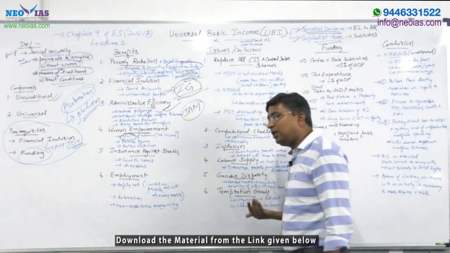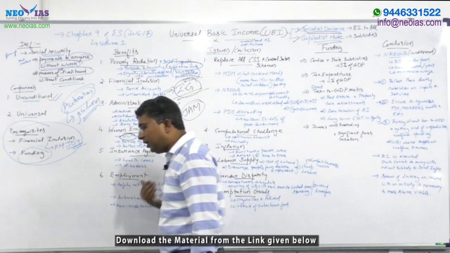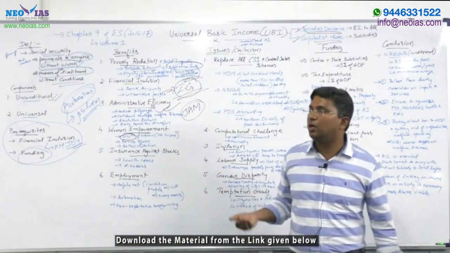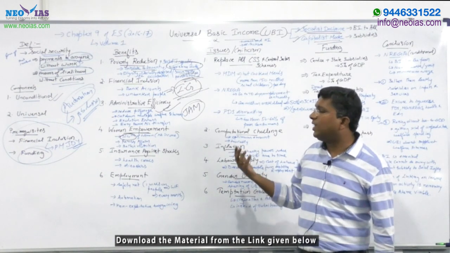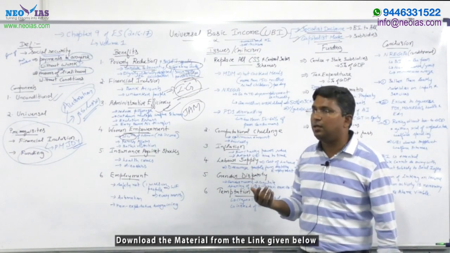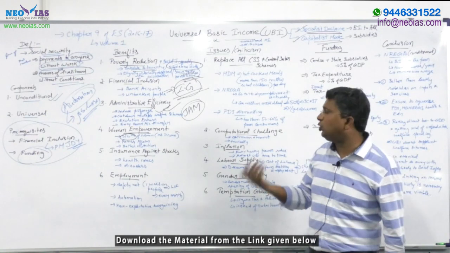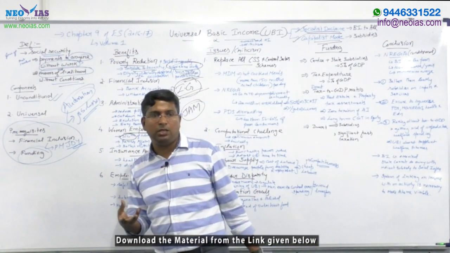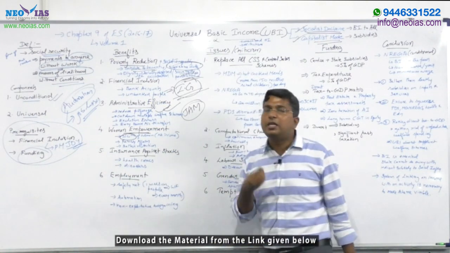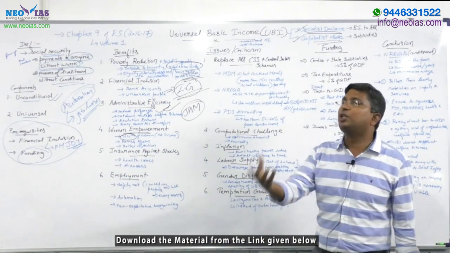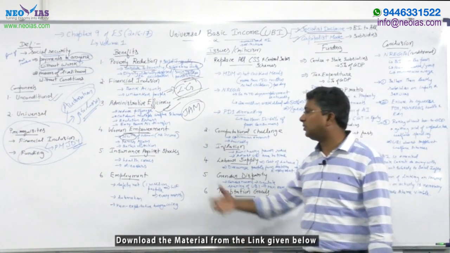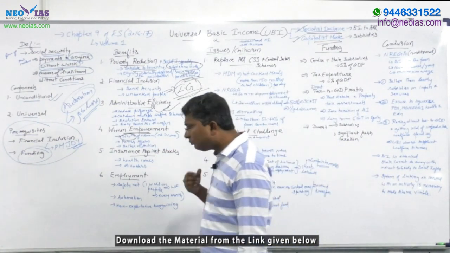And you can mention like this: in a country like India, where a lot of uncertainty is there, especially among the weaker sections, this UBI can be an insurance against certain shocks, like if there is any health issue or any disaster happens which affects their employment. So it can be a social safety net against certain shocks like health issues or disasters. That point you can mention.